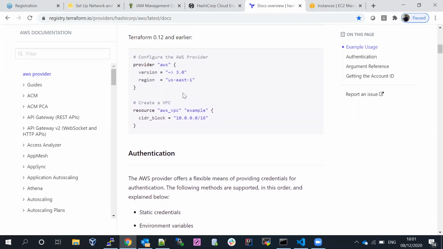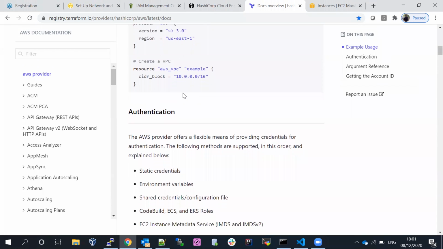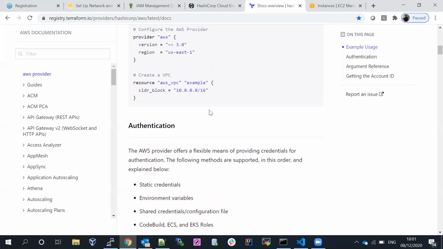We'll talk about it in more depth and in a practical way in the next few minutes. Okay, so this is the resource. This is the standard code, and we can't change this one. Terraform has standard code which is available. This is the logical name, so we can keep it whatever we want. It doesn't matter. You can keep it as example, or you can keep your own name as well. It doesn't matter. So this is a little bit of a brief about Terraform.